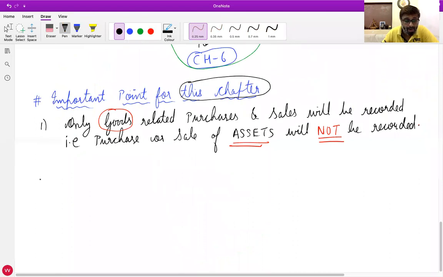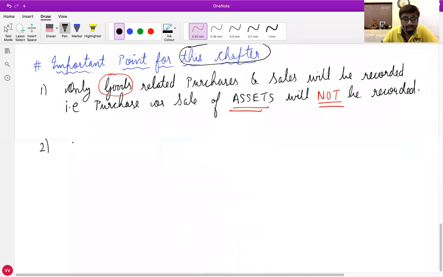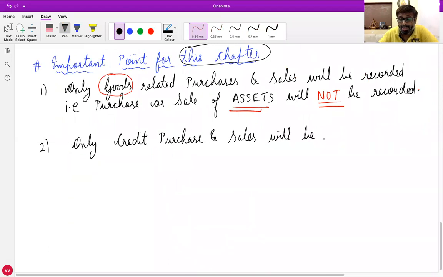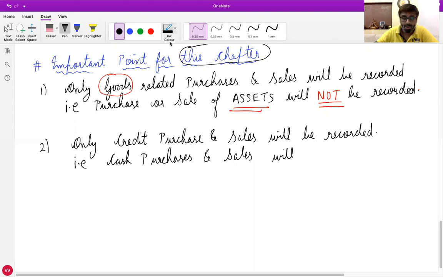Next, second point, write down. Only credit purchase and sale will be recorded. That is, cash purchases and sales will not be recorded.